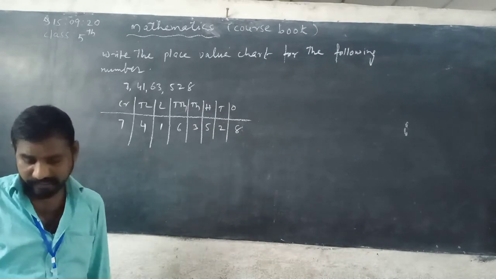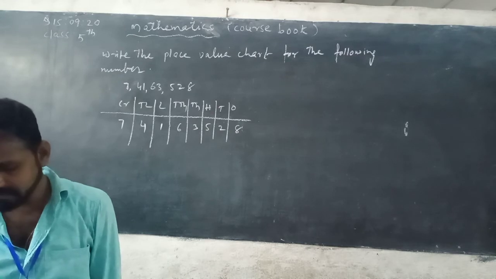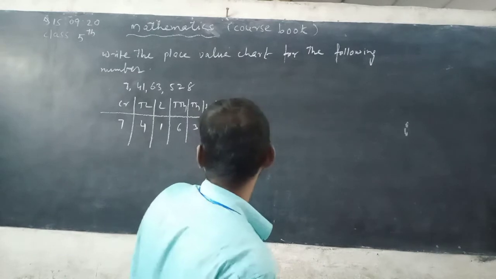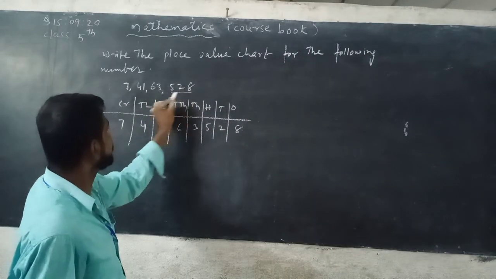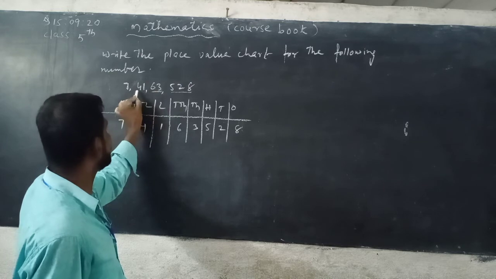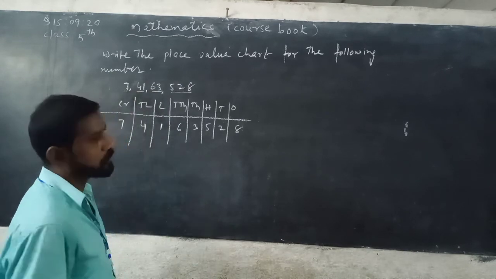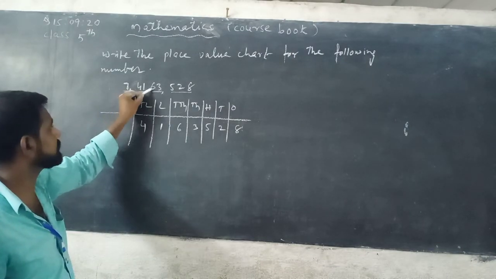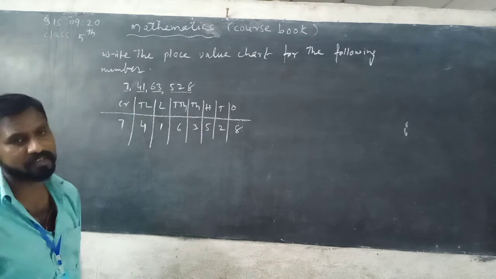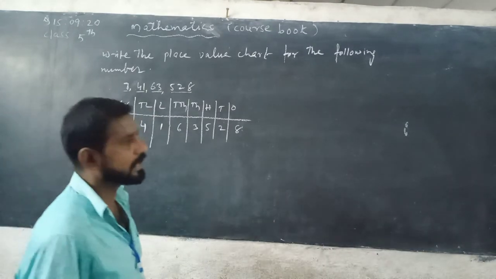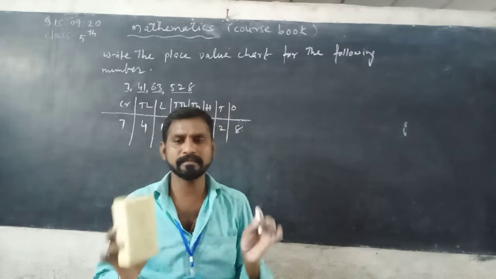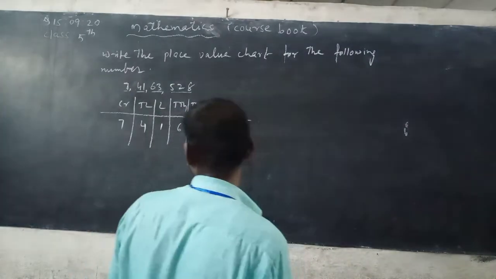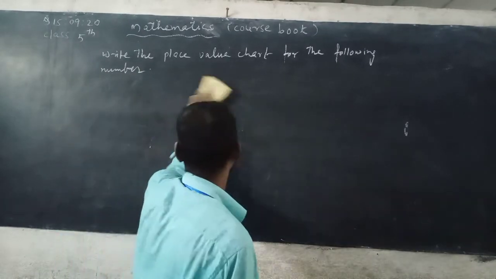So now next, let us see the place value chart for some numbers with more than 5 digits. See here, this is the ones period, this is the thousands period, this is the lakhs period and this is crores period. So it can be read as 7 crore 41 lakh 63,528. While you are writing a given number, first of all separate the periods by using commas. Okay, don't forget it. Never forget.